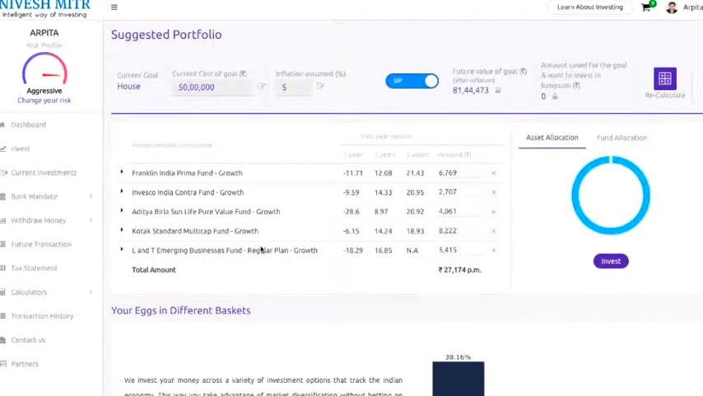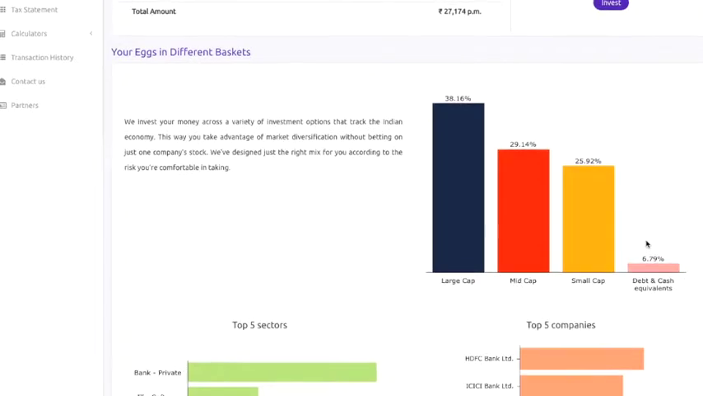So Nivesh Mitra has built a portfolio for you of 5 funds, 5 well-researched, well-diversified funds, which are perfect for the risk profile that you've chosen and exactly perfect for the investment requirement that you have, that is for your house and for 10 years. So you can see 100% amount is suggested to be invested in equity mutual funds, and this is how well you'll be diversified across 5 funds.